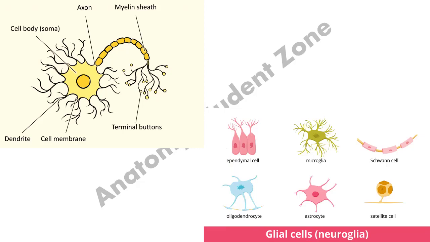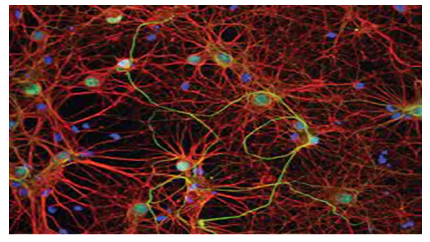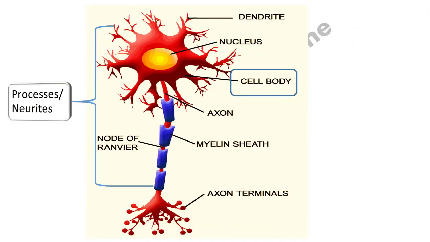So the neuron, or the nerve cell, is the main structural and functional unit of the nervous system. There are billions of neurons in the human body, and they transmit electrical and chemical signals throughout the nervous system. When we talk about the structure of a neuron, each neuron has a body and a number of processes. They can be short or long processes, which are collectively named neurites.